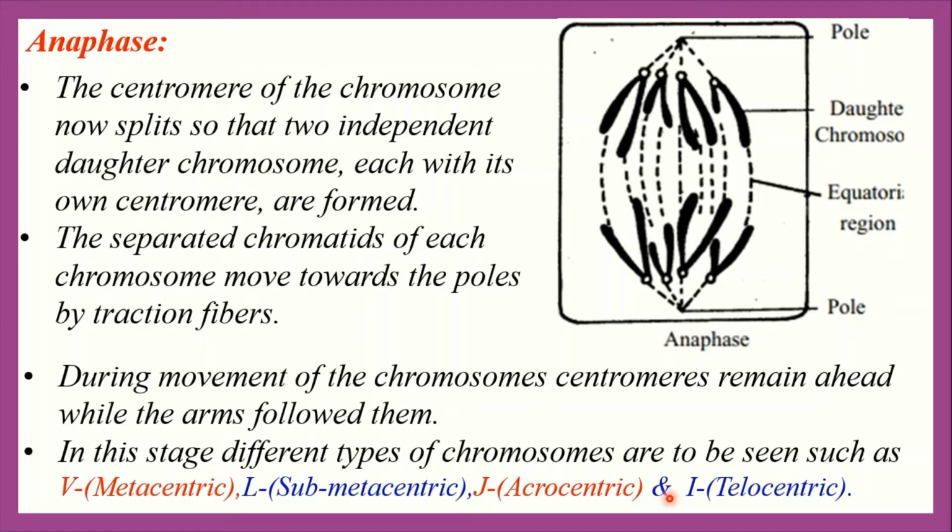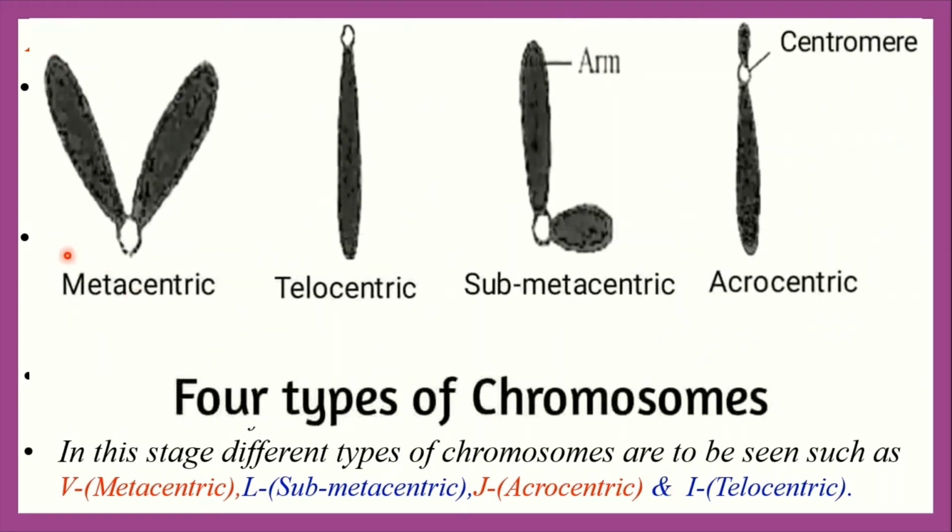V-shaped chromosome is called metacentric chromosome, and L-shaped chromosome is called submetacentric chromosome. J-shaped chromosome is called acrocentric chromosome, and I-shaped chromosome is called telocentric chromosome. Everybody see this figure. Here, this one is a metacentric chromosome. The chromosome looks like a V shape, that means centromere is located at the middle region. Then telocentric chromosome, centromere is located at the end of the chromosome.